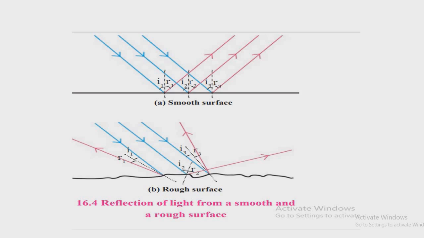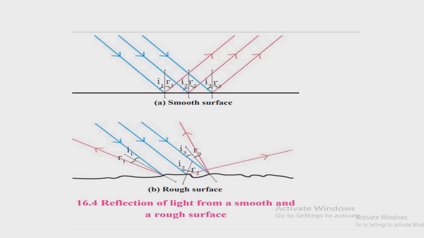Okay. Now if we see figure B, there the surface is rough surface. Therefore, this is called irregular reflection of light. Here, angle of incidence is not equal to angle of reflection. That is, I1 is not equal to I2, is not equal to I3, not equal to R1, neither equal to R2, nor equal to R3. Thus, the reflected rays are not parallel to one another and spread over a large surface.